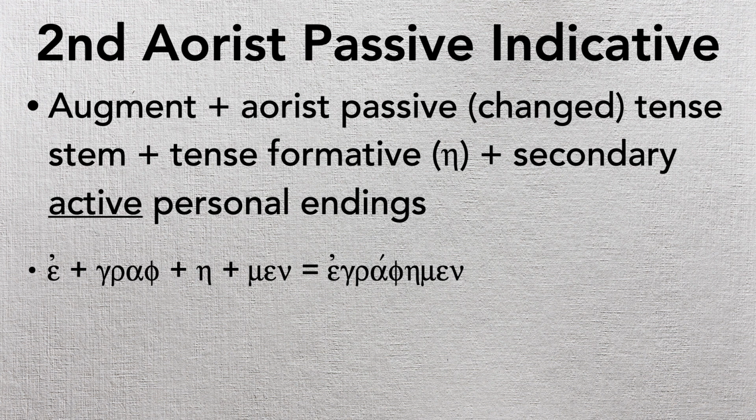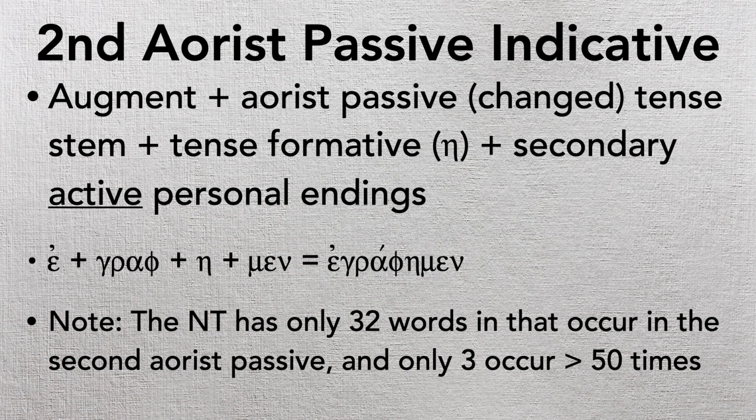And then secondary active personal endings, okay? Once again, they're taking active endings. So we get egraphemen, okay? Egraphemen is how that looks. That eta is supposed to signal passive to you. Now that sounds like bad news because that's hard to see. That feels like just another thing to remember that's super annoying. But let me help you out here a little bit, okay?